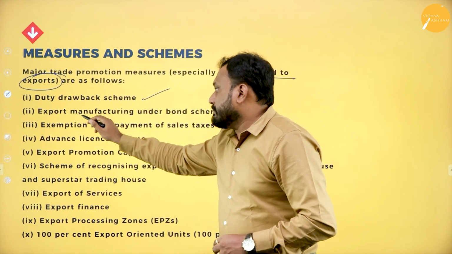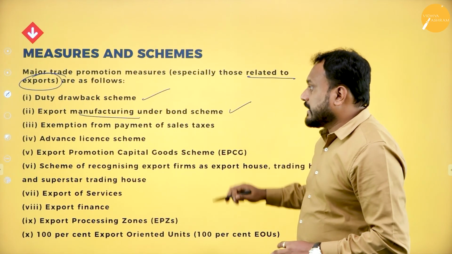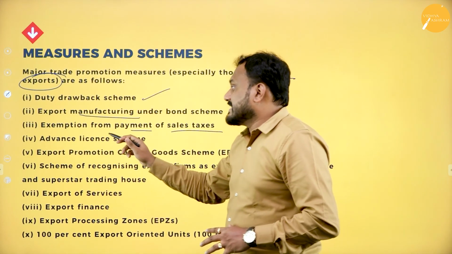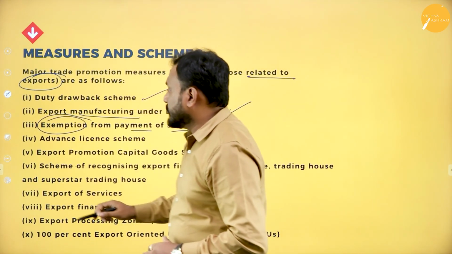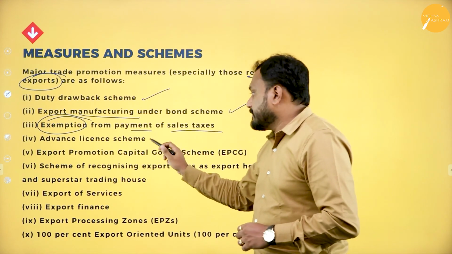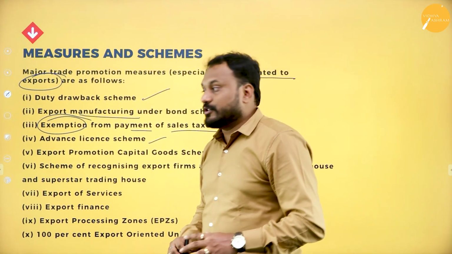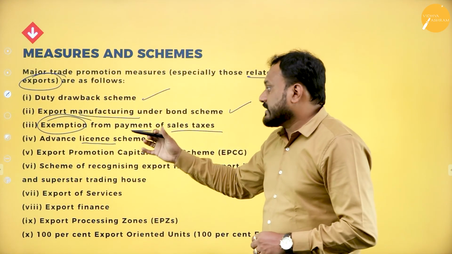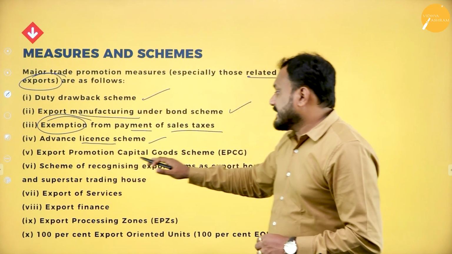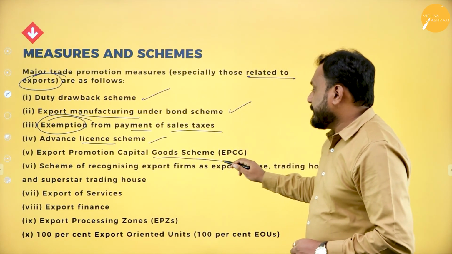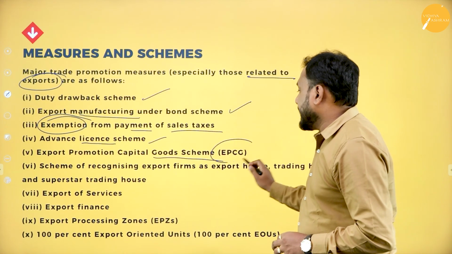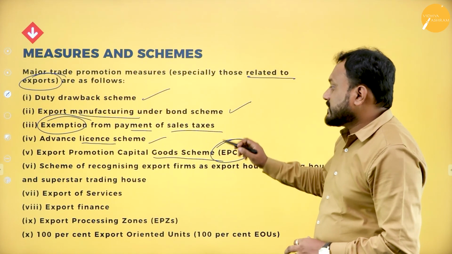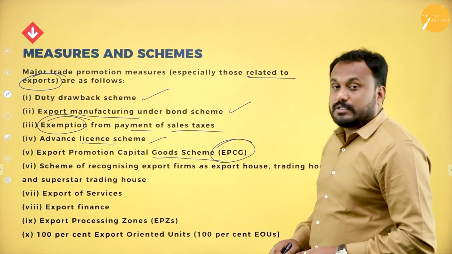Second is export manufacturing under bond schemes. Exemption from payment of sales tax. There are a few exemptions you are supposed to know. Advance license scheme, that is, whenever you go with import and export, you are supposed to take a license. Now we have a different scheme called advance license scheme. Export promotion capital goods scheme, that is a capital goods scheme. This is called EPCG. Now what is this EPCG? That is export promotion capital goods scheme.